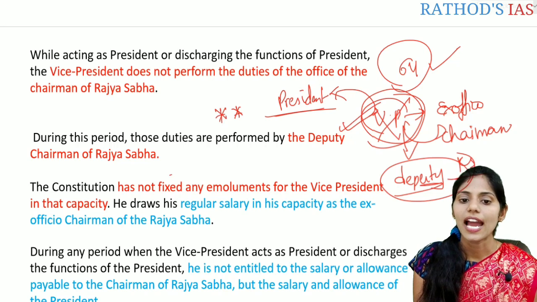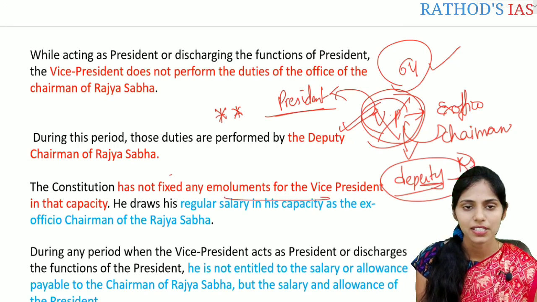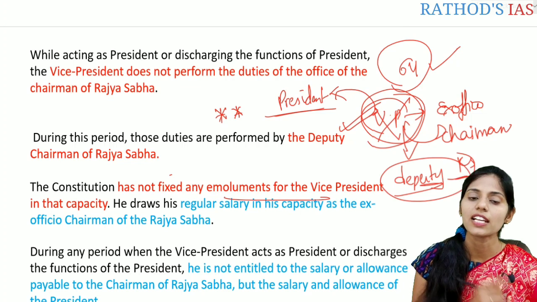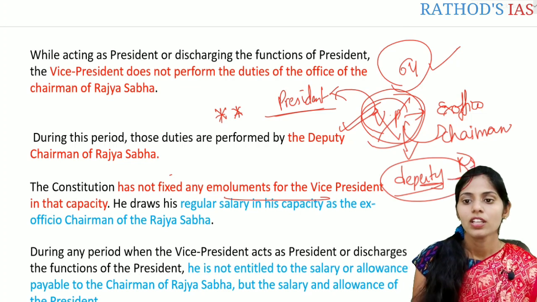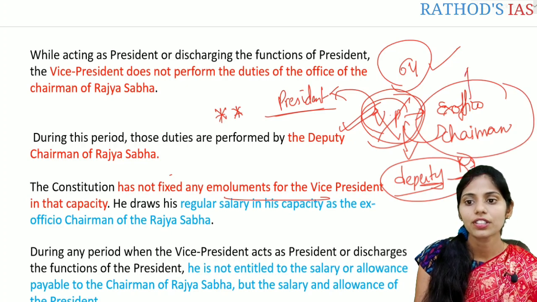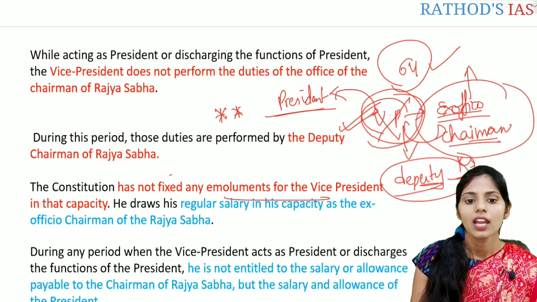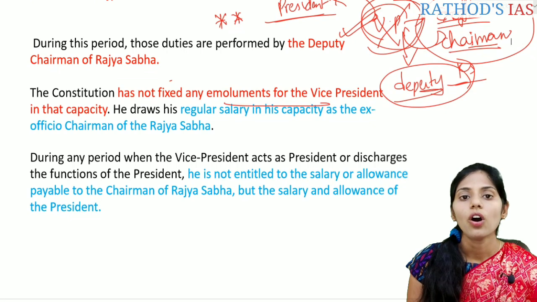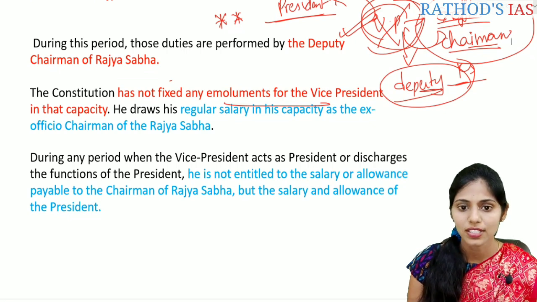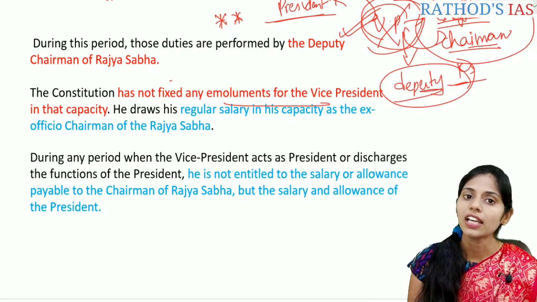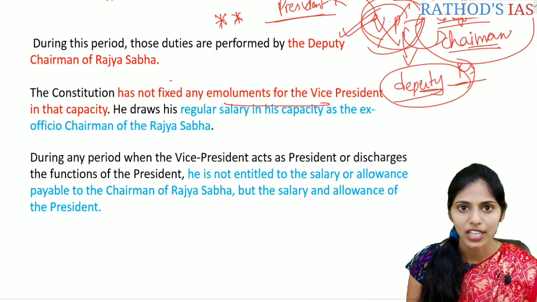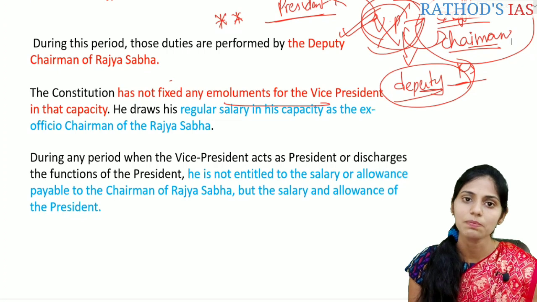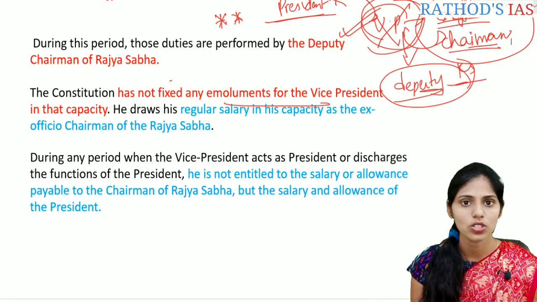And if you see, the Constitution has not fixed any emoluments for the Vice President. In that capacity, he draws his regular salary in his capacity as ex officio chairman of the Rajya Sabha. So he will draw the salary as he is working as the ex officio chairman of the Rajya Sabha. And the next one is, during any period when the Vice President is acting as President or discharging the duties or functions of the President, he is not entitled to the salary and allowances payable to the chairman of the Rajya Sabha. But the salary and allowances of the President will be given to the acting President, that is the Vice President who is discharging the duties of the President.